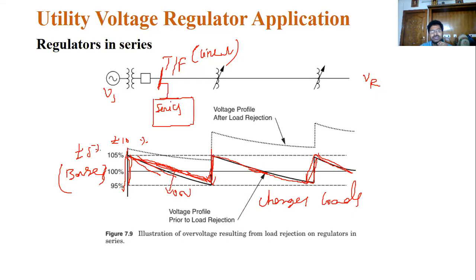Again it will return to the normal case, and again some voltage drop because of the load. Now see, by using these devices, after load rejection the voltage profile is like this, achieved by using these series regulators.